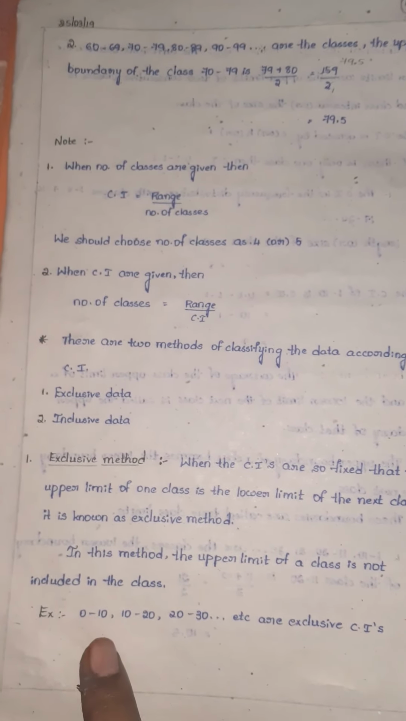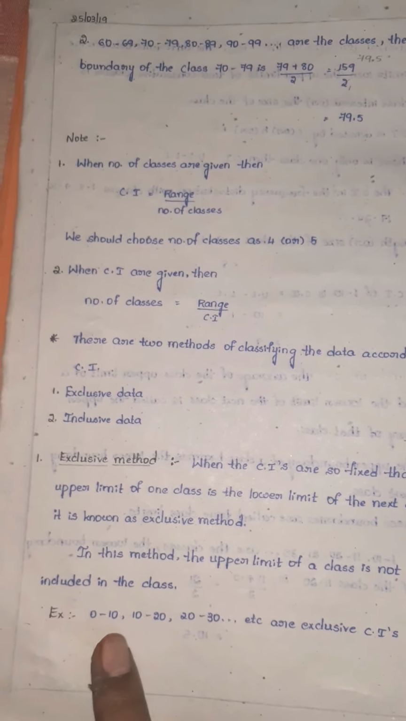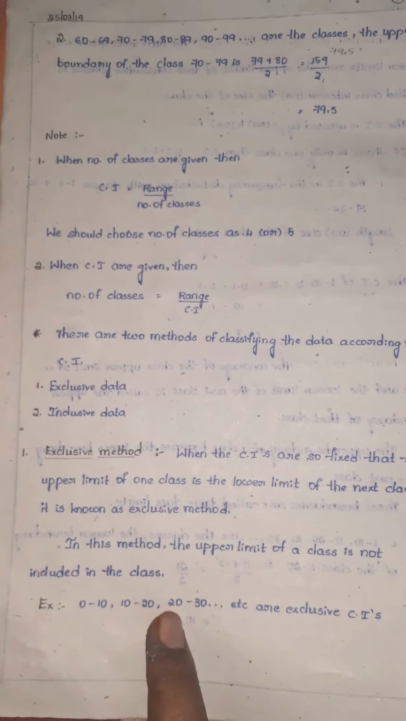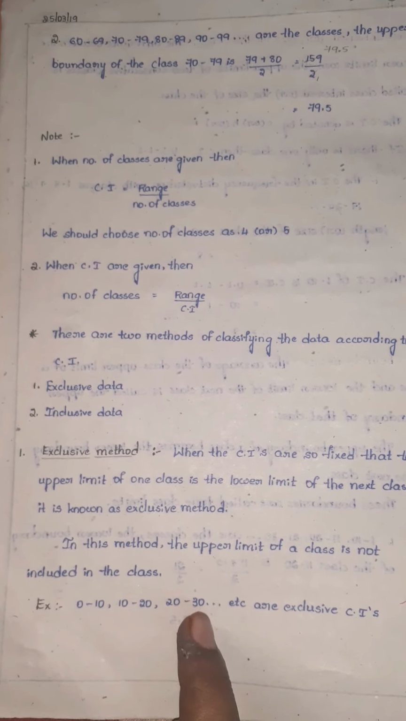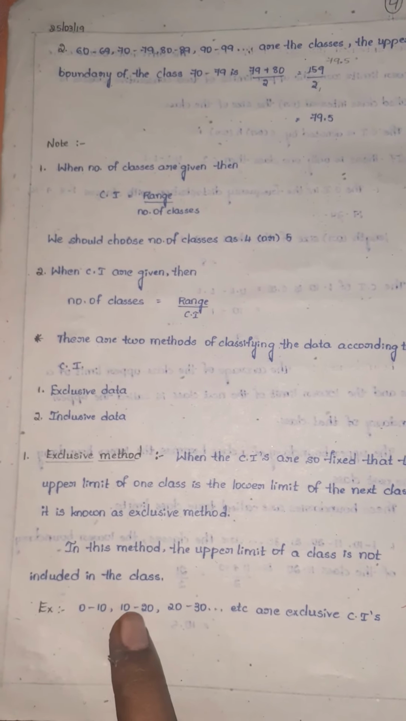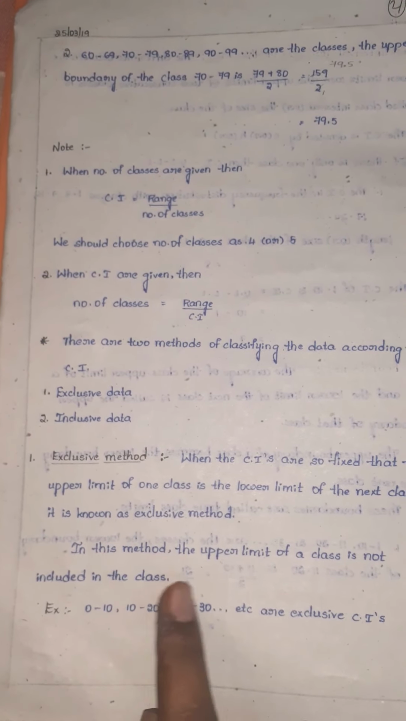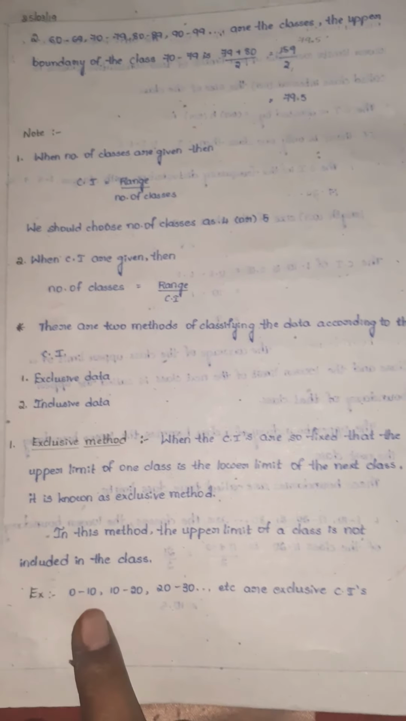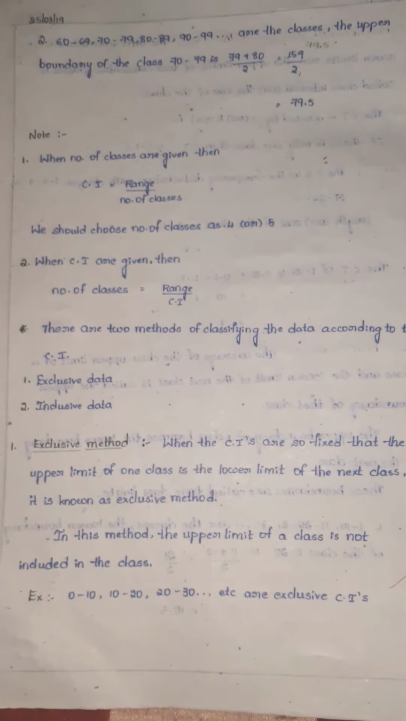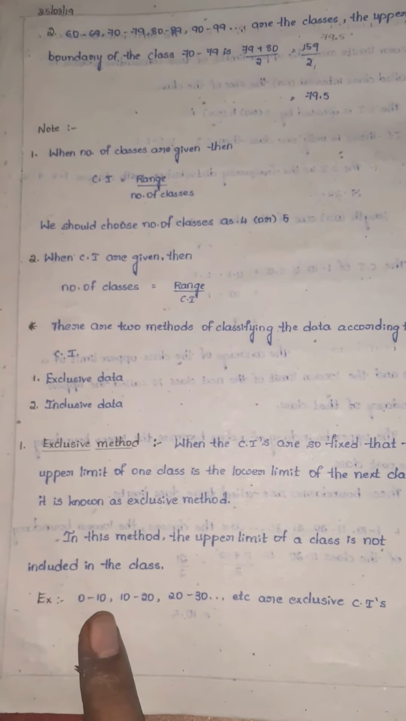Why? Because in 0 to 10, the upper limit is 10 and the lower limit is 0. In the next class, the lower limit is 10 and the upper limit is 20. Here the lower limit is 20 and the upper limit is 30. So whatever the upper limit is, that becomes the next class's lower limit. These types are known as the exclusive method. It is also an important objective model. So the upper limit of a class is not included, meaning 10 is not included.